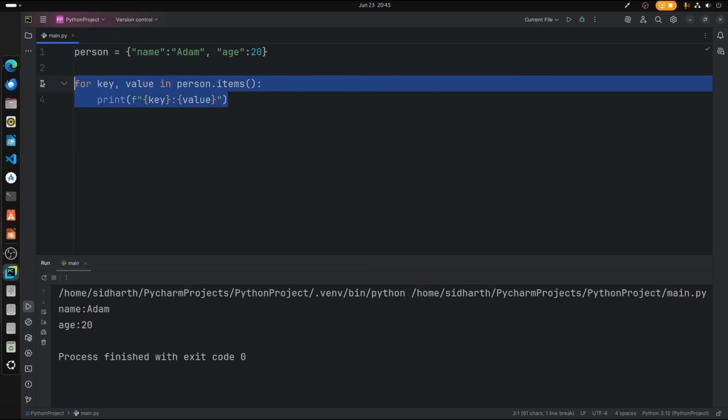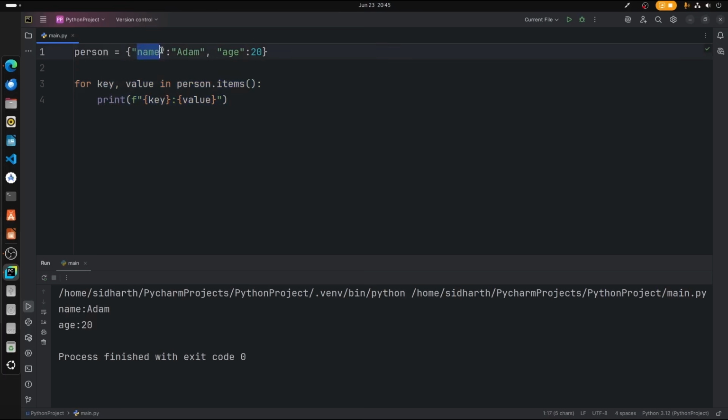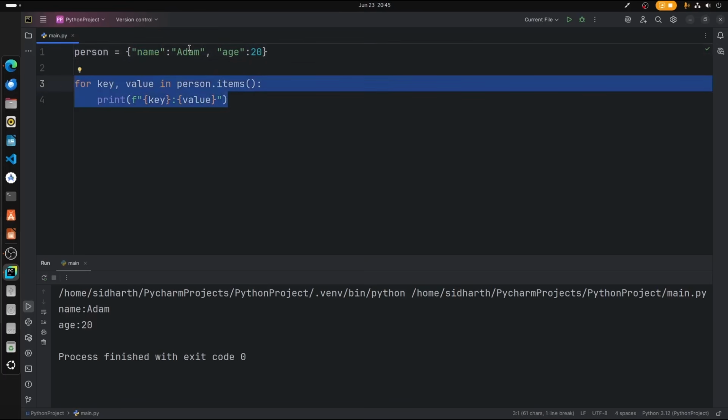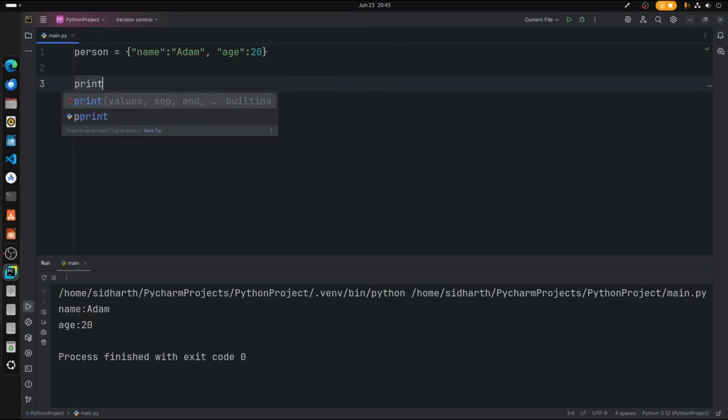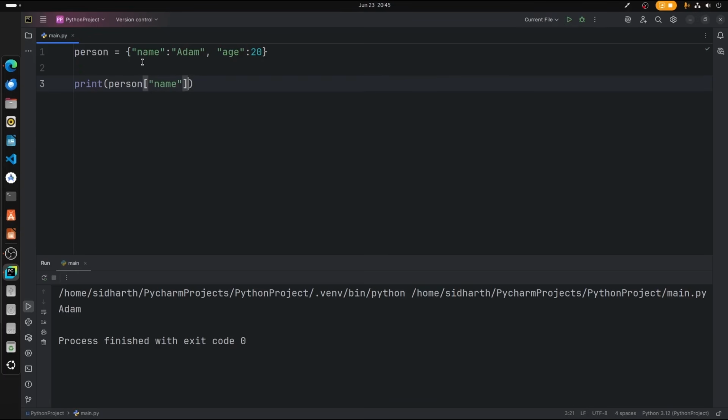Now let's go into indexing. The indexing part is very basic in this. All we used to do is, we used to call out the key and it will be printed as the value which is paired with the key. Let's try that out. So print person, and with the square braces I would like to add name as the parameter. Now if I run that, Adam is printed.